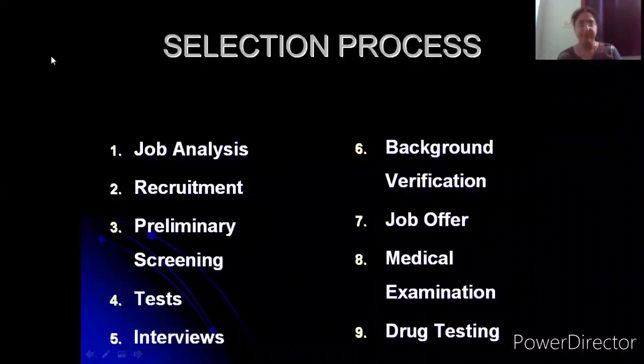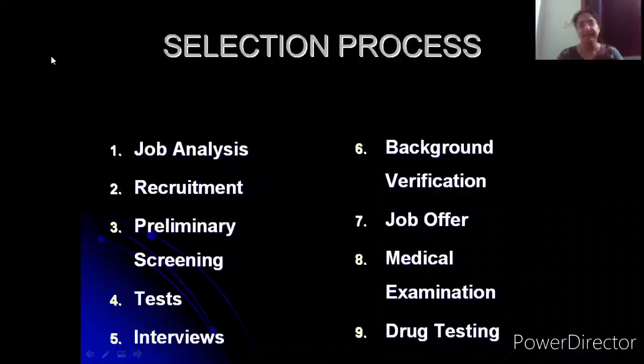Most of the time what happens is the new employer, by simple telephonic conversations, will call up the previous employer of that candidate and find out all details regarding that candidate: what job position he or she was holding, what salary they were drawing, what is their level of motivation, how good are their technical skills, how good are they in interacting with other people. All these details can be gained by way of simple telephonic conversations with the previous employer.